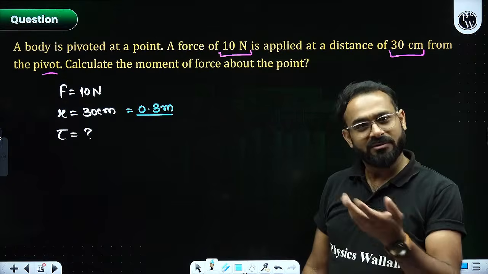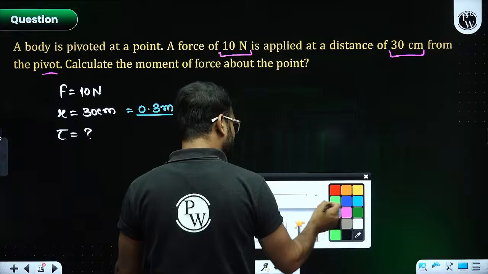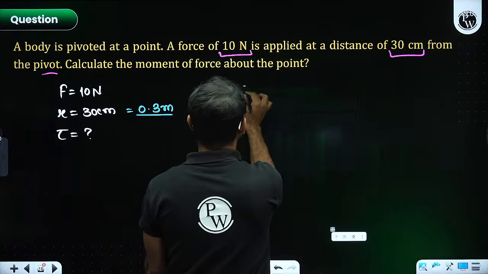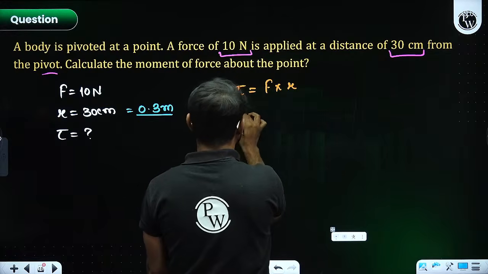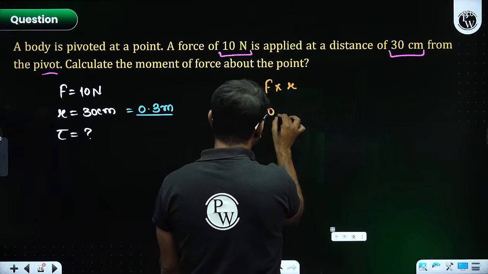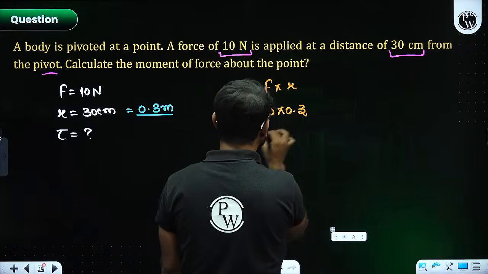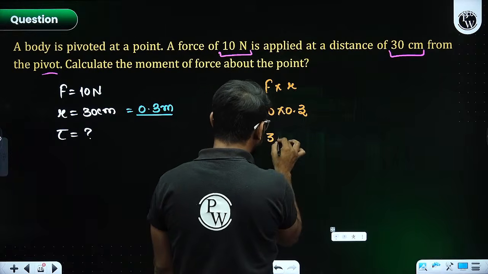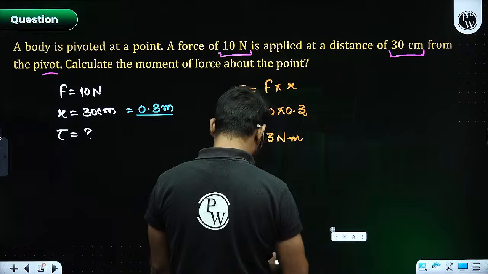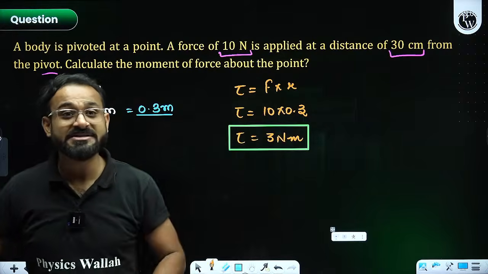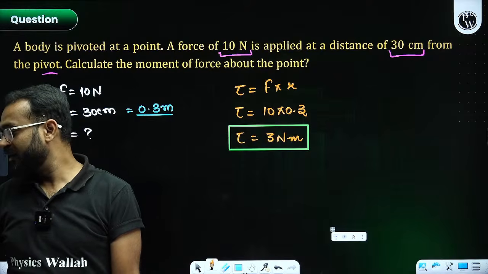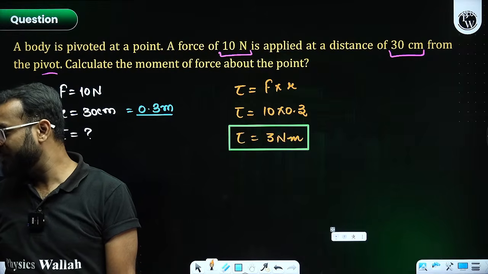Now, apply formula. So, what is the formula that we are going to use? Sir, moment of force, that is force multiplied by distance, that is going to be 10 multiply 0.3. Torque is coming out as 3 Newton meter. Please let me know if you are also getting the same value. Everyone?